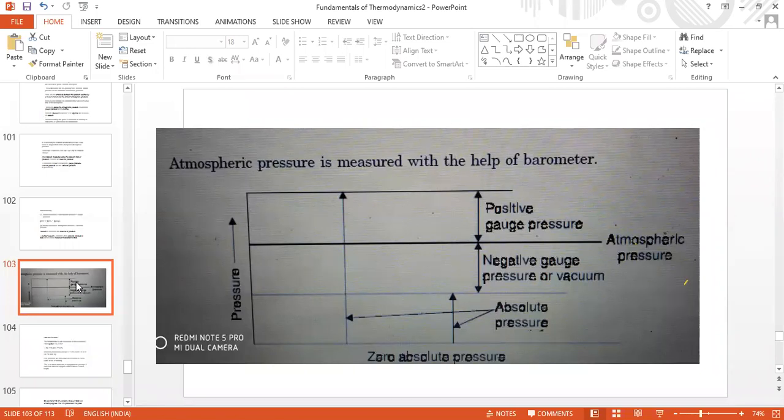If it is a positive gauge, giving 40 mm, what is the absolute value of pressure, or what value will you substitute in the equation PV equal to mRT, or Pv equal to RT? 760 is atmospheric pressure, 40 is the gauge reading, plus 40. What is the absolute value?